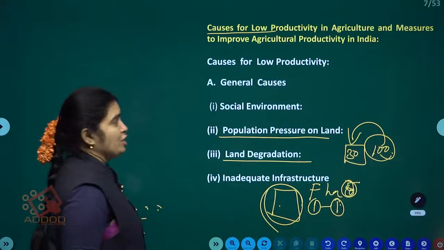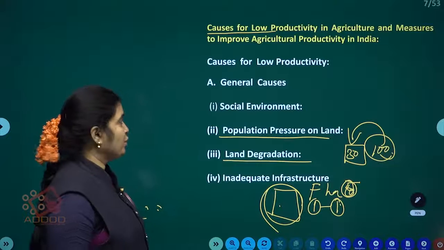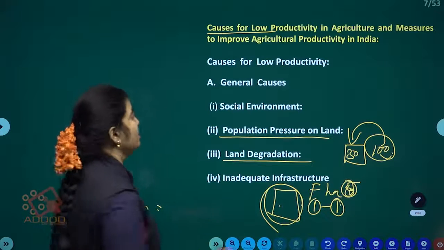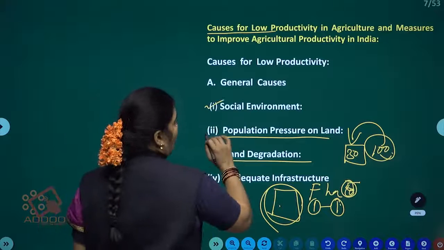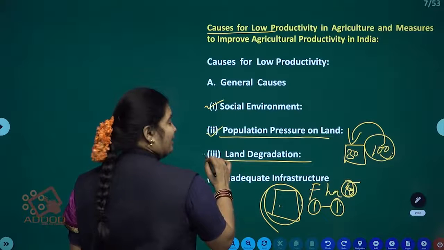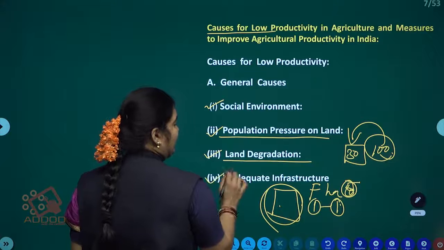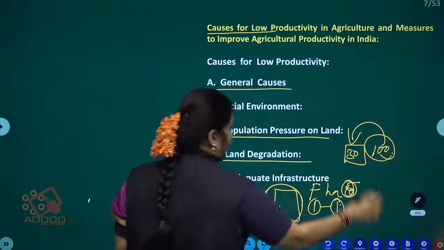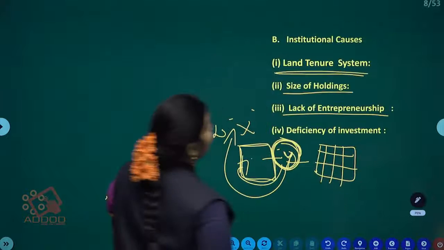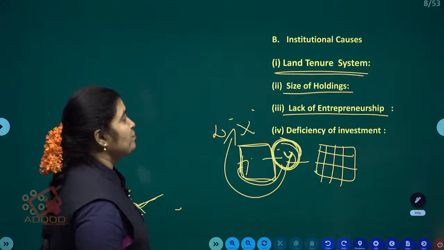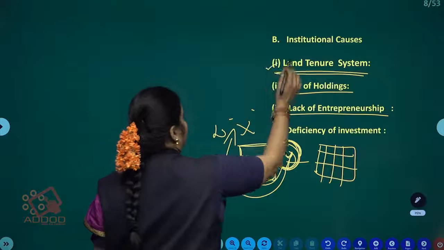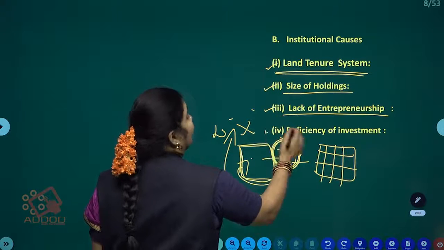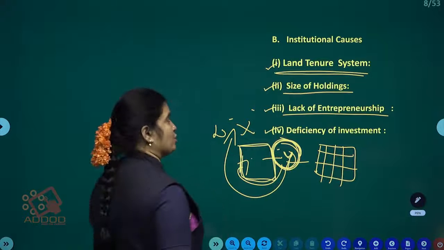Here the causes for low productivity are classified into three types. First one, general causes: social environment, population pressure on land, land degradation, and inadequate infrastructure. Next one, institutional causes, again four: land tenure system, size of holdings, lack of entrepreneurship, and deficiency of investment.